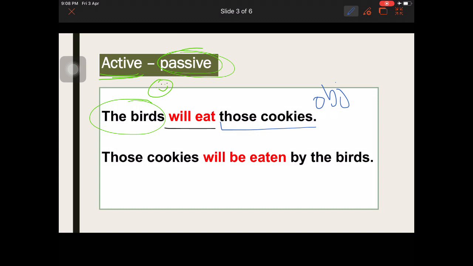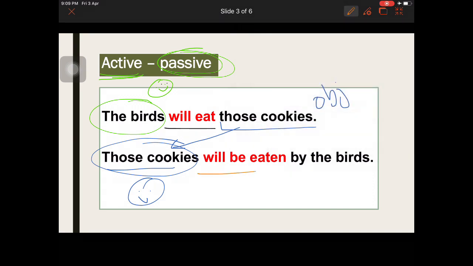Once again, do you remember the process that I told you? All the drawings with the arrows and all the pointers? Once again, those cookies goes at the beginning, and now this time cookies becomes what? The subject, or the important piece of information in my sentence. What will happen to the cookies? Those cookies will be eaten. Okay, will be eaten by whom? Now in this case, maybe it could be by the birds, it could be by someone else, but if you want to say no, the birds is important for me, okay, leave it there.